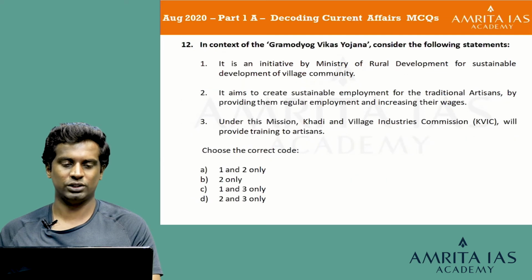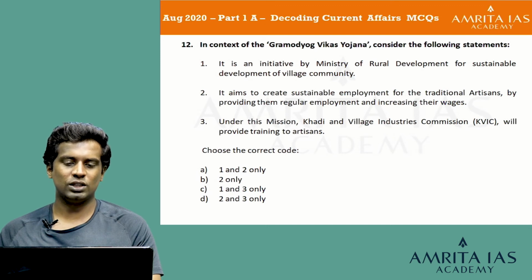We will go for the next question. In context of Gramodyog Vikas Yojana, consider the following statements. 1. It is an initiative by the Ministry of Rural Development for sustainable development of village community. 2. It aims to create sustainable employment for the traditional artisans by providing them regular employment and increasing their wages. 3. Under this mission, Khadi and Village Industries Commission or KVIC will provide training to artisans. Choose the correct code: option A, 1 and 2 only; option B, 2 only; option C, 1 and 3 only; and option D, 2 and 3 only.